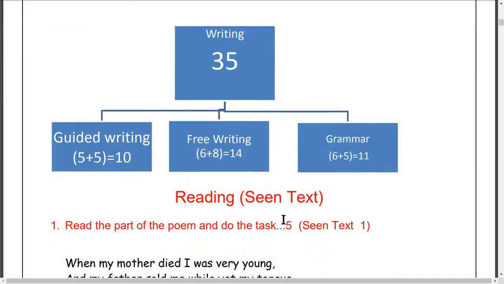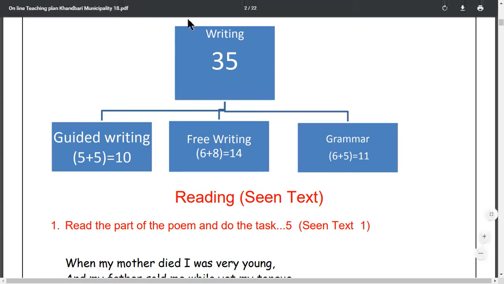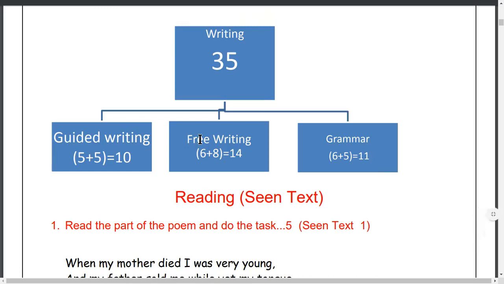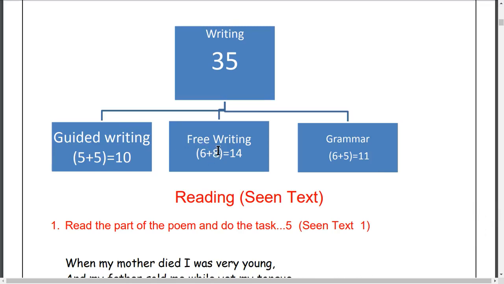In writing, which carries 35 marks, writing can be divided into three parts. First, guided writing. There are two questions asked, 5 marks plus 5 marks, altogether 10 marks. And free writing: the first free writing is 6 marks, and the second free writing is 8 marks, altogether 14 marks. And another one is grammar.